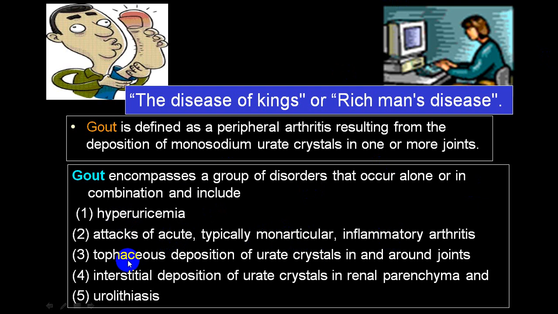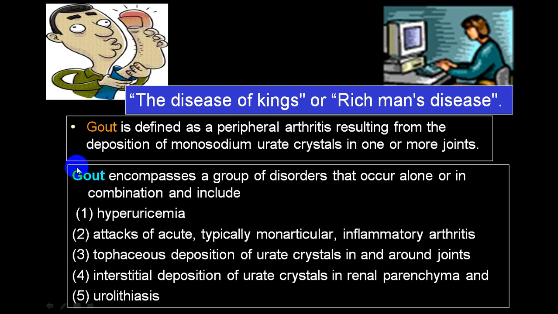You might have tophaceous deposits of urate crystals in and around joints, and interstitial deposition of urate crystals also in the kidney, which will end up with urolithiasis. So if you demonstrate that a person has hyperuricemia with monoarticular acute arthritis due to MSU crystals, then you can label that as gouty arthritis.